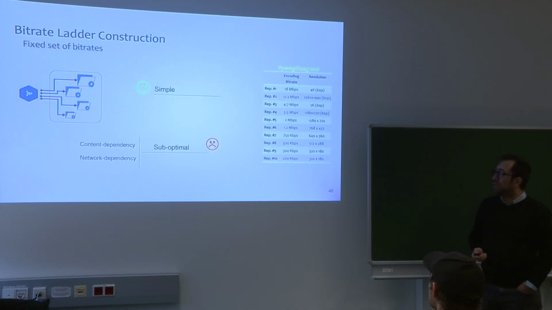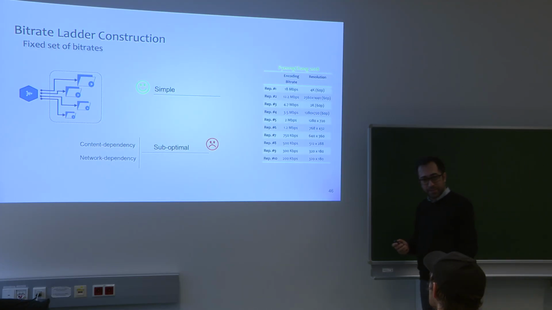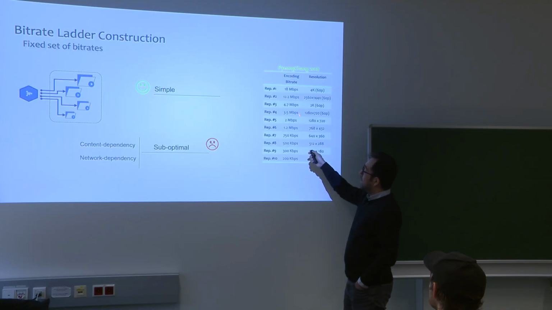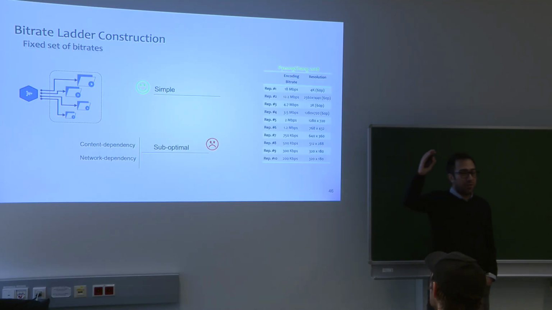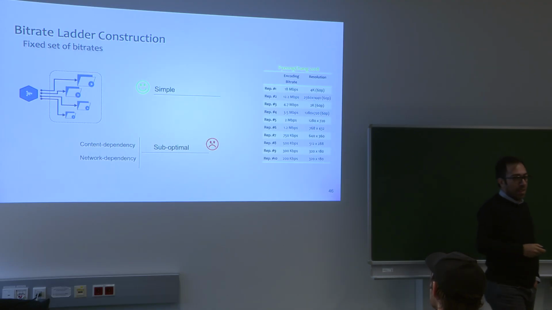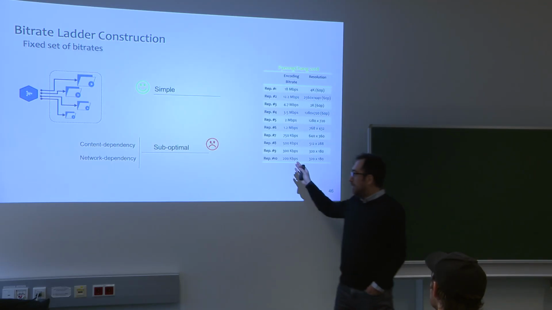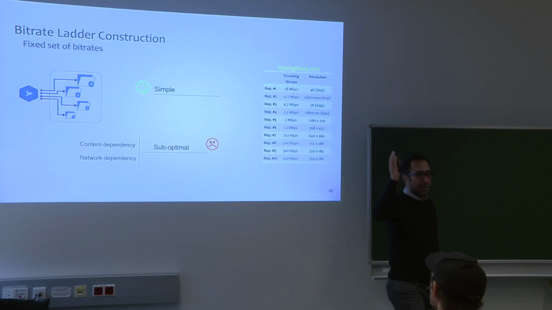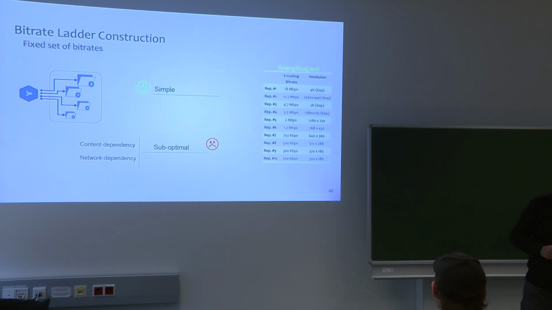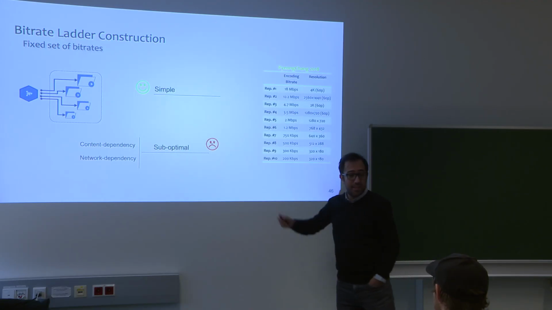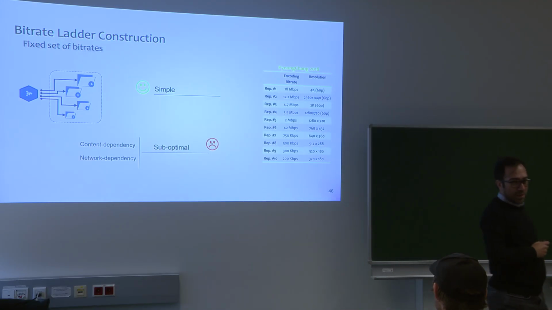Why is it suboptimal? Because we don't consider the content dependency. For example, if we have animation, maybe at this bitrate we reach very high quality and we don't need any more of these representations. What about network dependency? Imagine that we are delivering these videos to rural areas that don't have a maximum bandwidth of more than, for example, 5 megabit per second. Why do we need to deliver these representations?